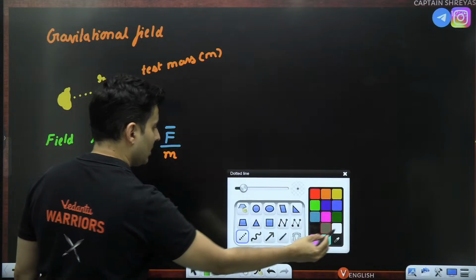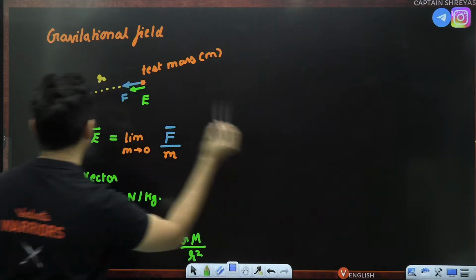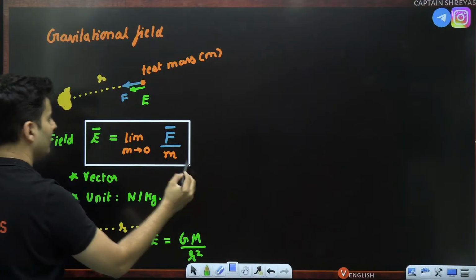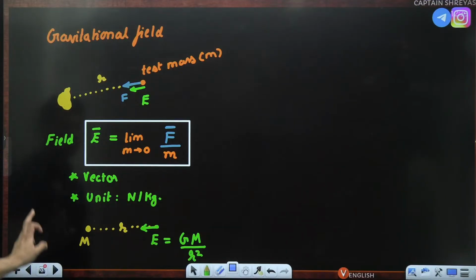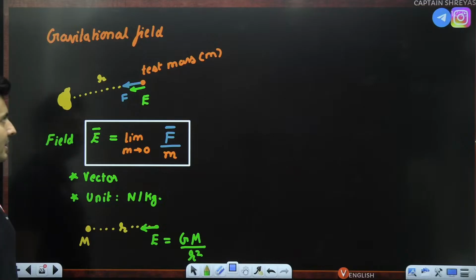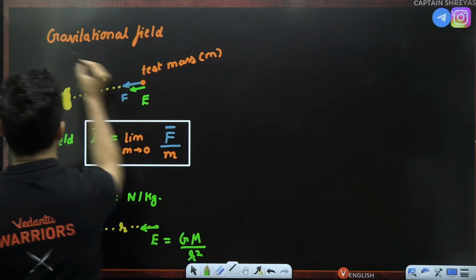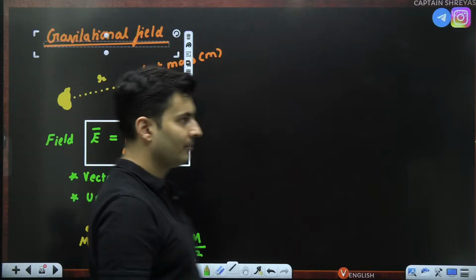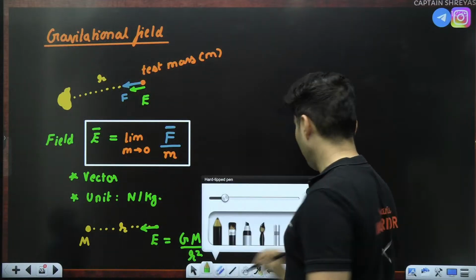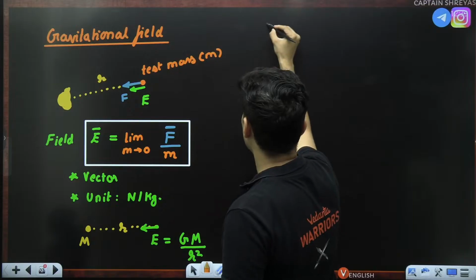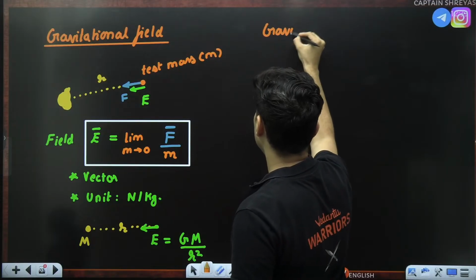Keep that in mind. But main thing, you should know how it has been defined. Gravitational field is force per unit mass, Newton per kg. That is your gravitational field. Is that okay? Same way, you also have the definition of gravitational potential.